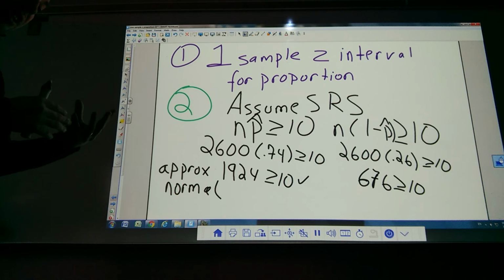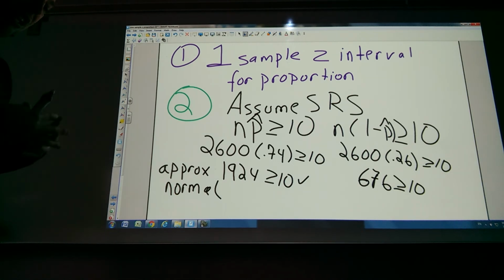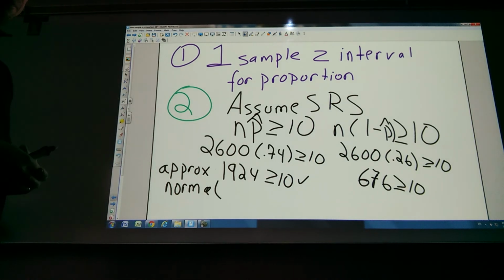Now, I have another video that we'll watch that's similar, but you have seen it. It's one sample mean, one sample proportion, confidence interval, go through the four-step process, and that's it.